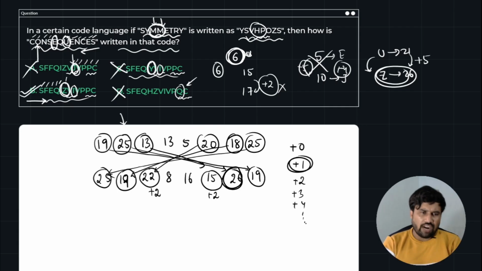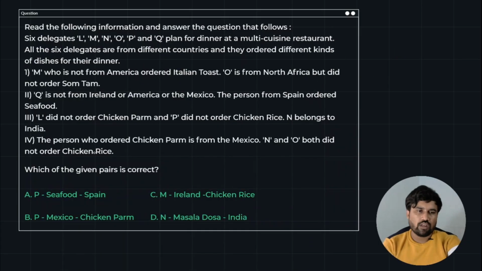See guys, after getting the logic, I only need to do the verification, irrespective of finding every variable. Why? Because it is not that easy to calculate, and it will waste a lot of time. So in order to make this happen, you have to go through option elimination, and it is easy if you start practicing this type of problem more and more. So just look into the next problem. Try to pause the video and solve it on your own first, and then we will look into the explanation part.